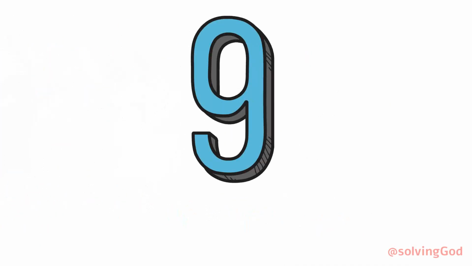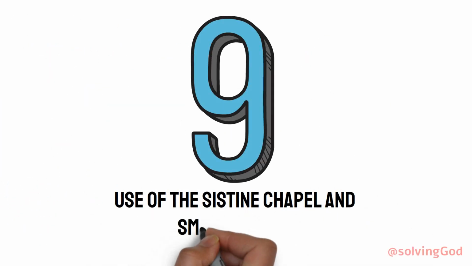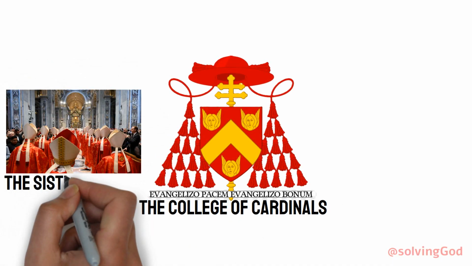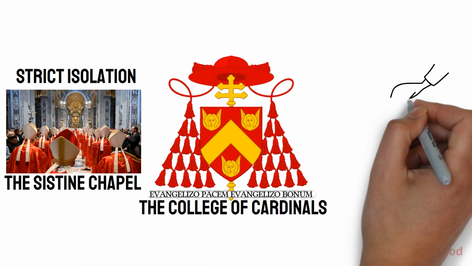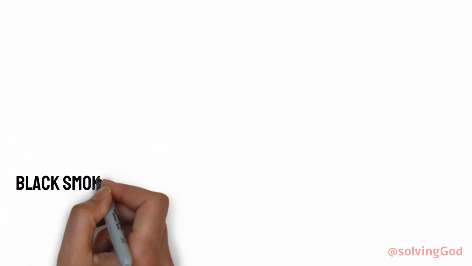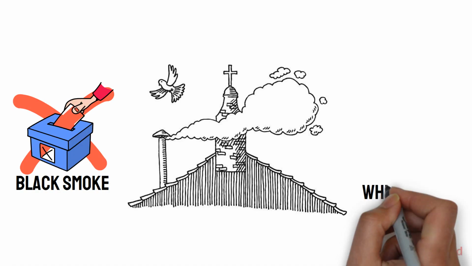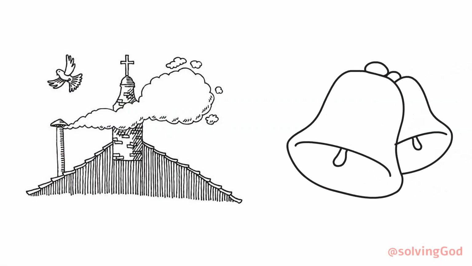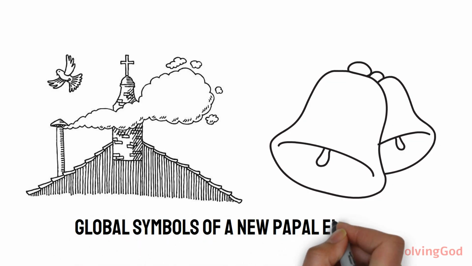Number 9. The use of the Sistine Chapel and smoke signals. Today, the College of Cardinals meets in the Sistine Chapel under strict isolation. Voting continues until a 2/3 majority is reached. Black smoke signals a failed vote, while white smoke means a new pope has been chosen. The white smoke and the ringing of bells remain global symbols of a new papal election.